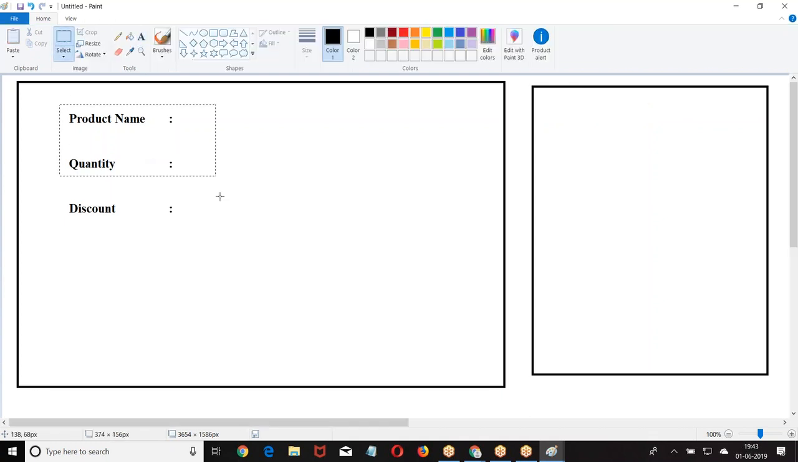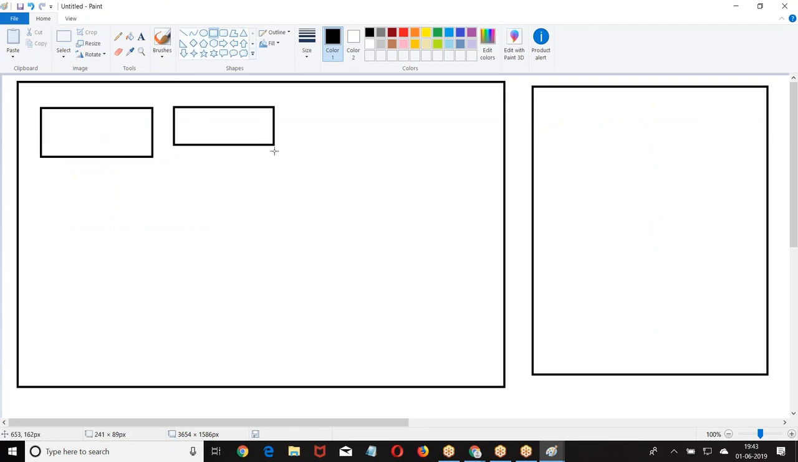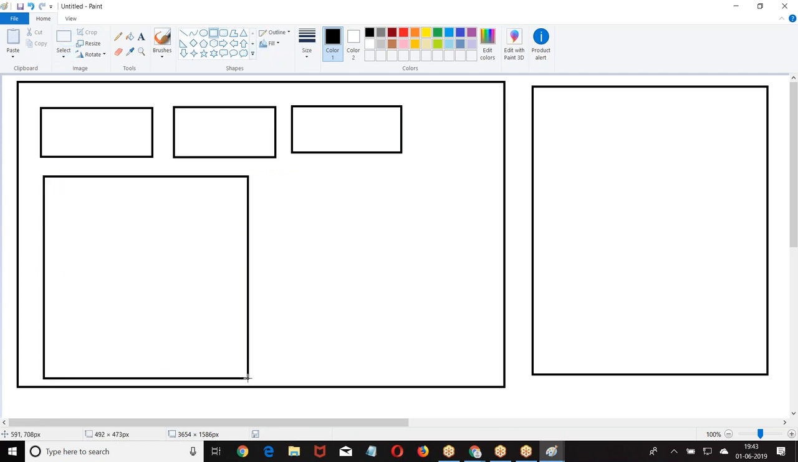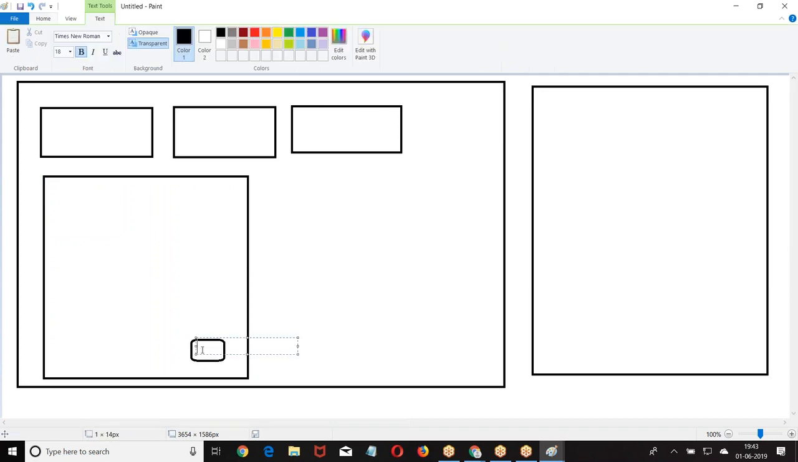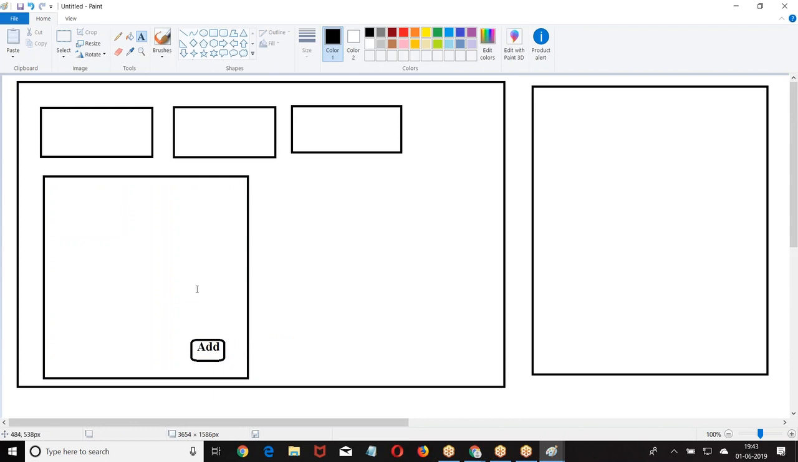Let me give you a box here. Initially I get a list of products like this. When I click on this, what should happen? The product description comes here. Then there is a button called add. When I click on add, this data should be added here. Are you getting my point? The data should be transferred from one component to another component.